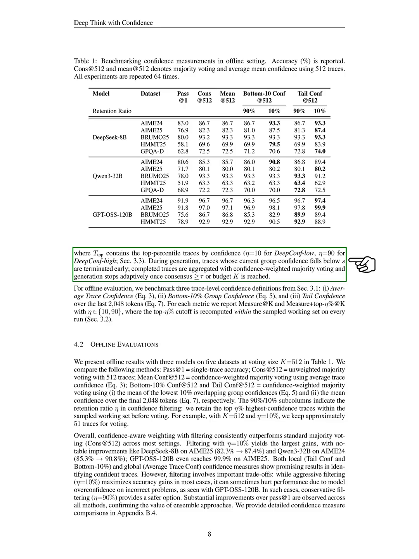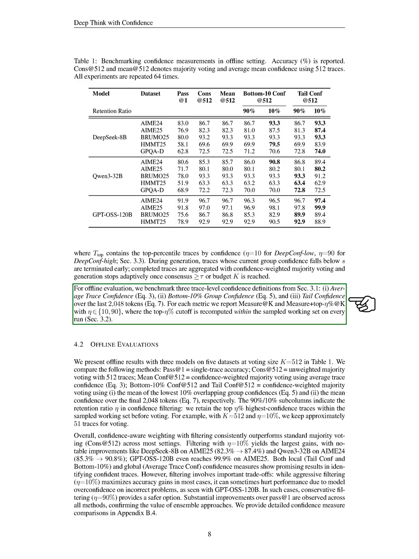During generation, we terminate traces whose group confidence falls below the threshold, and we aggregate completed traces using confidence-weighted majority voting, stopping once we reach consensus or the budget. For offline evaluation, we benchmark 3 trace-level confidence definitions and report relevant metrics.